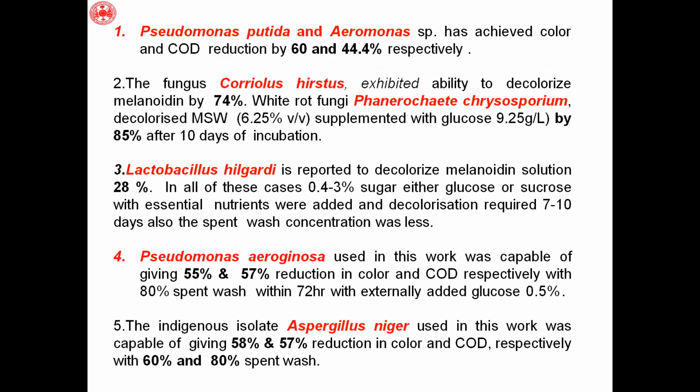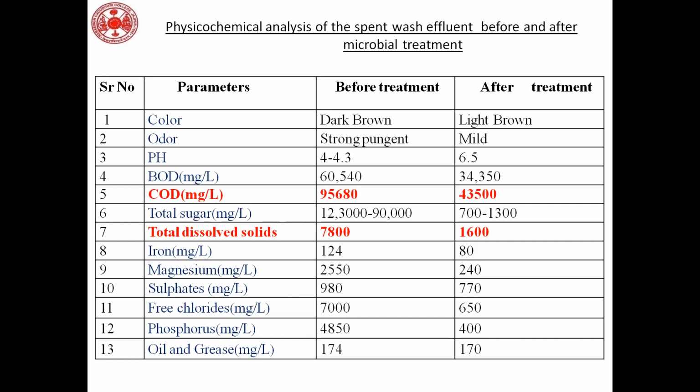But in my research, I combined fungi, bacteria, algae, whatever microorganisms are available, to decrease the concentration. I found that the mixed consortia of all these microorganisms has more effect.